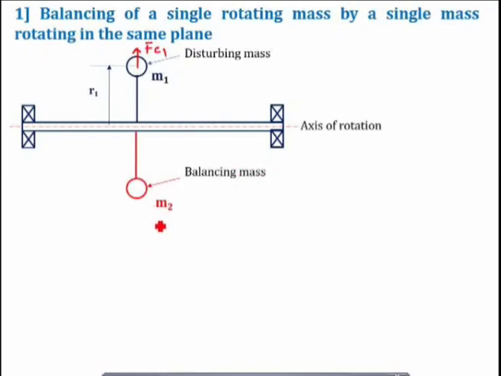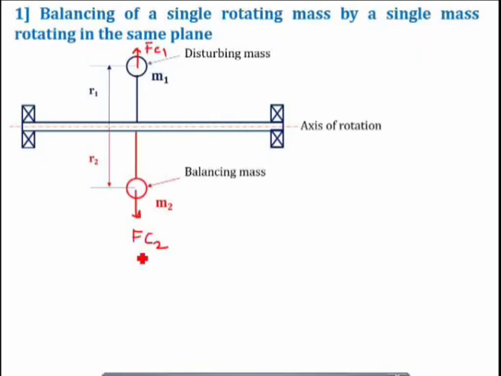Let us say the mass is m2 and the CG of mass m2 is at a distance r2 from the axis of rotation. Now this m2 will generate a balancing force called Fc2, which will act radially outwards away from the CG. I hope you have understood this.